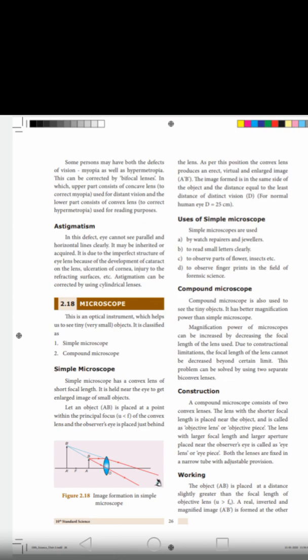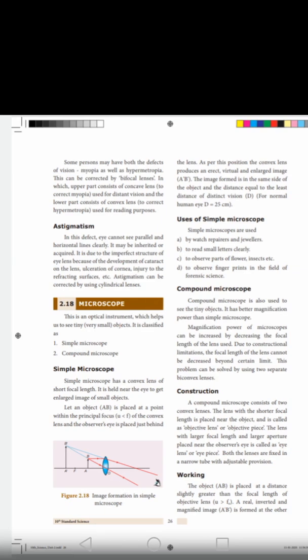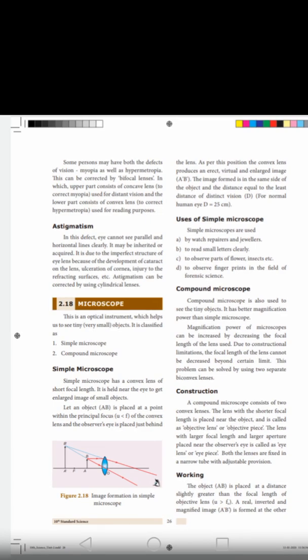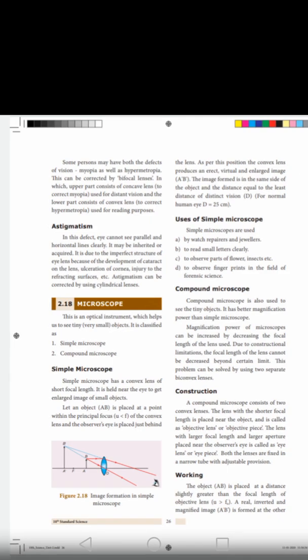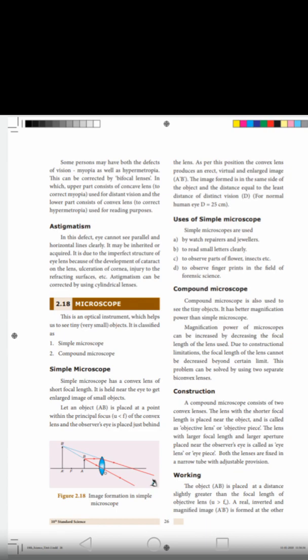The concave lens is used for clear distance vision, and the convex lens is used for nearby vision.